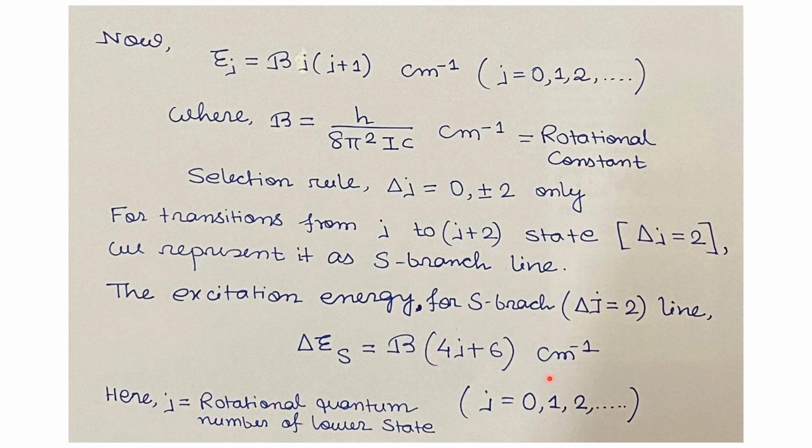That can be obtained by putting J plus 2 in this expression, and then we have to subtract E_J for J equals J. So the difference will give this delta E_S, that is the excitation energy for the S branch line.